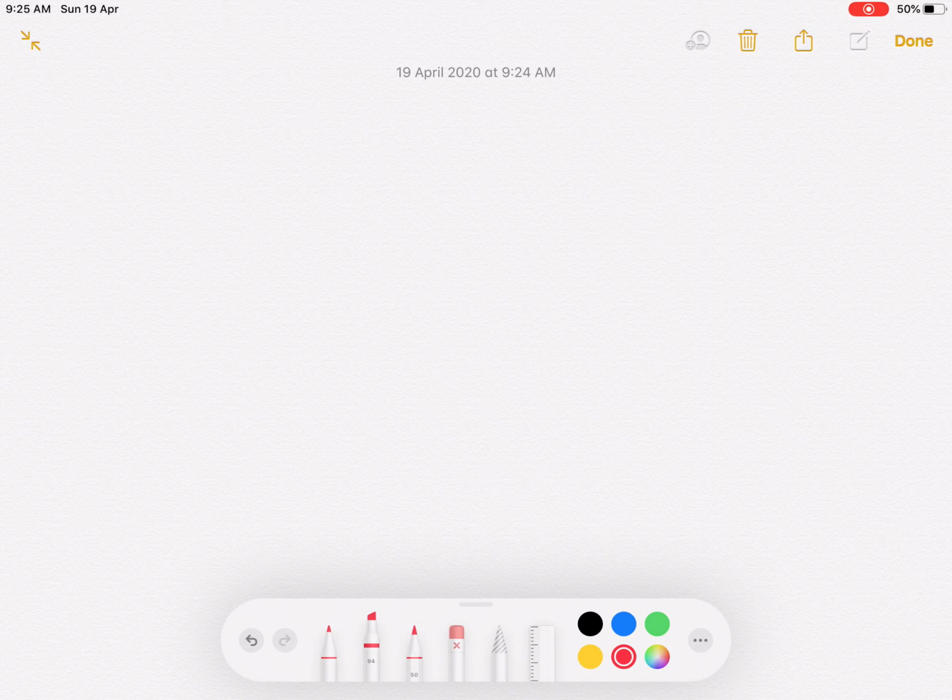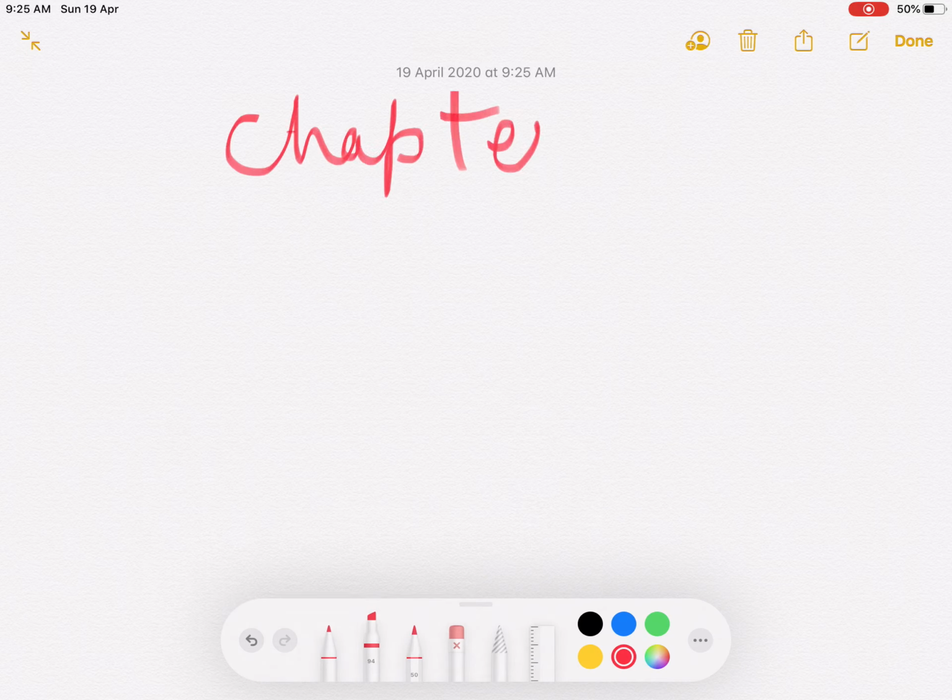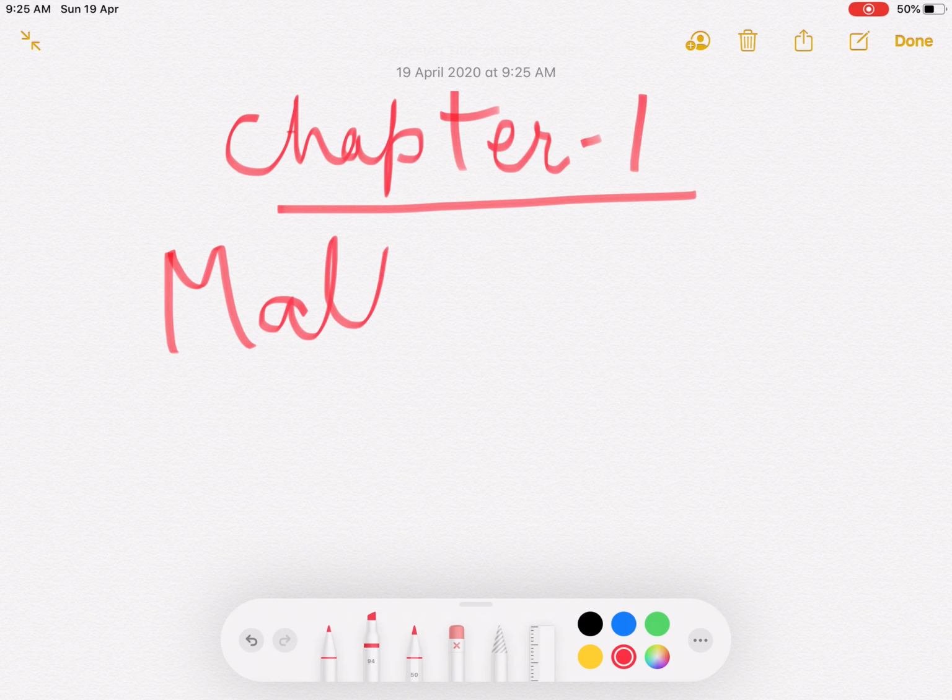Matter in our surrounding. Okay, chapter 1. We will discuss chapter 1, matter in our surrounding. So, the first question that comes to our mind is, what is matter?